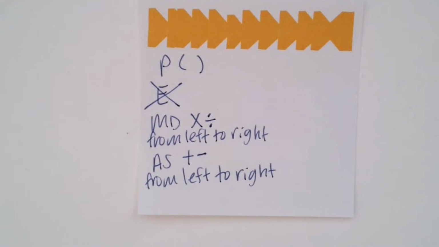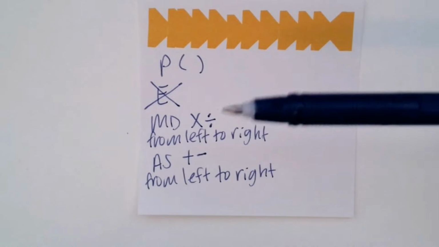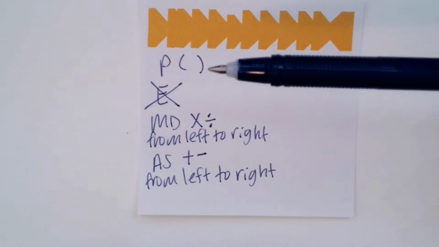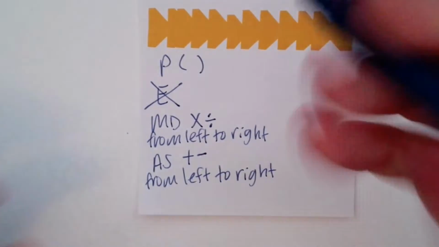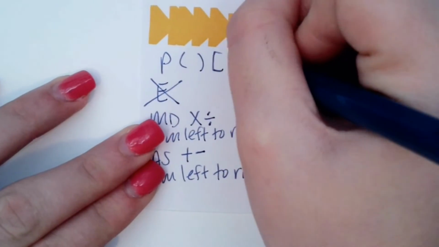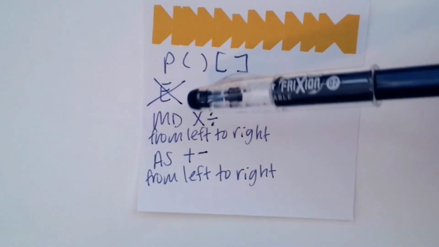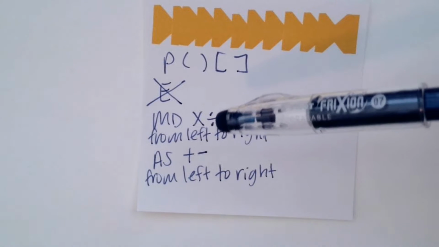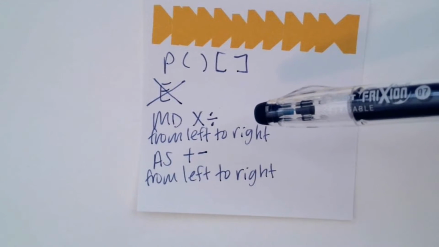So just really quickly reviewing the steps of the order of operations, you have to go in this order. So every time you do an order of operations question, you should write this order. PEMDAS. P stands for parentheses or anything inside also a bracket has to be solved first. We do not do exponents in 5th grade, so that's why it's marked out. After we do parentheses, you have to do multiplication and division from left to right.